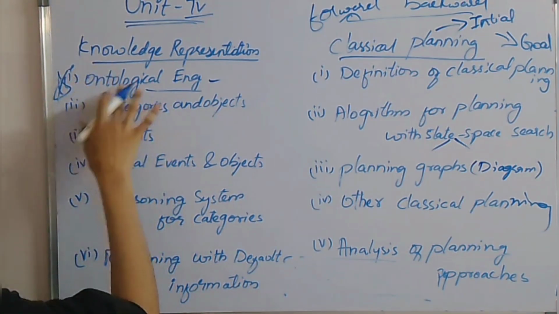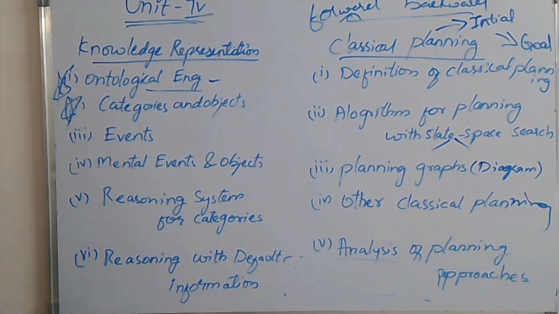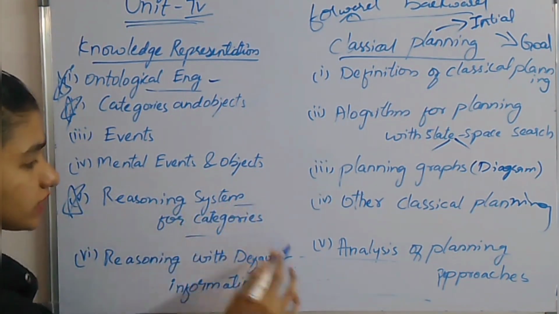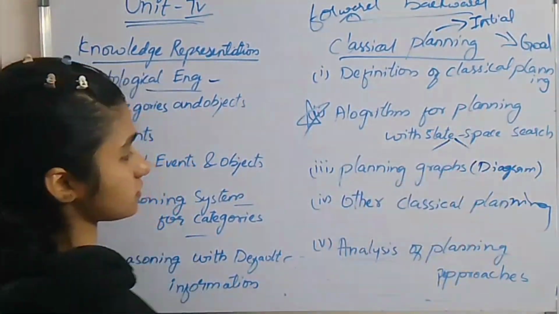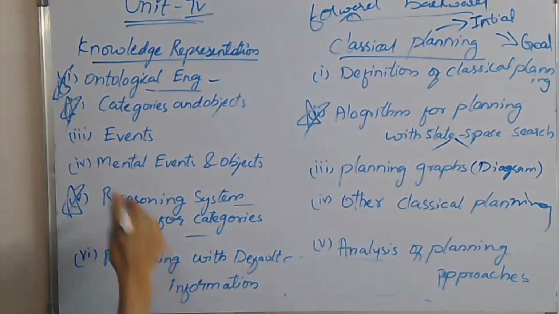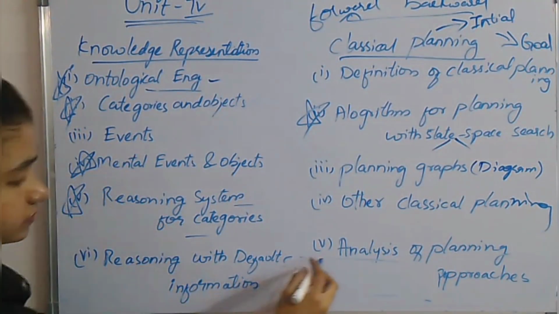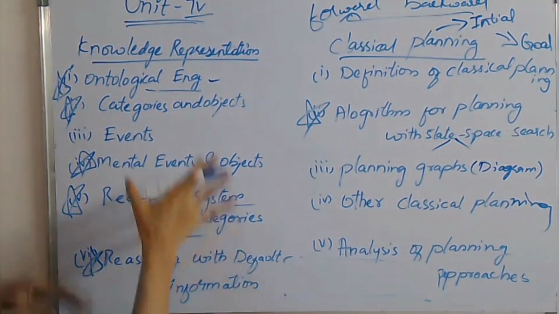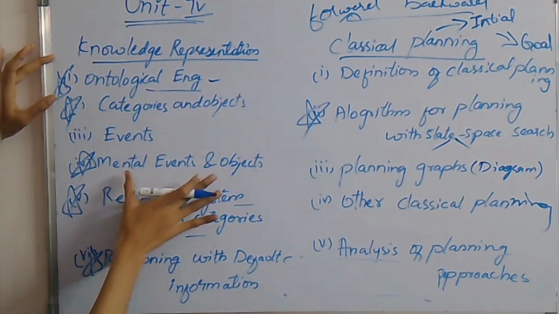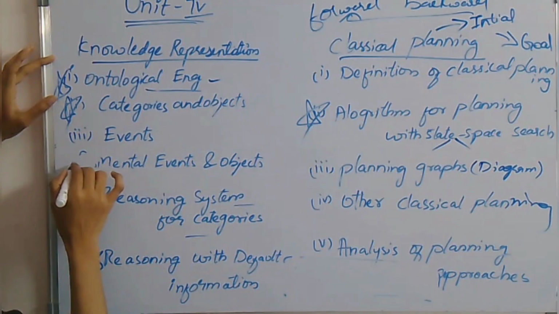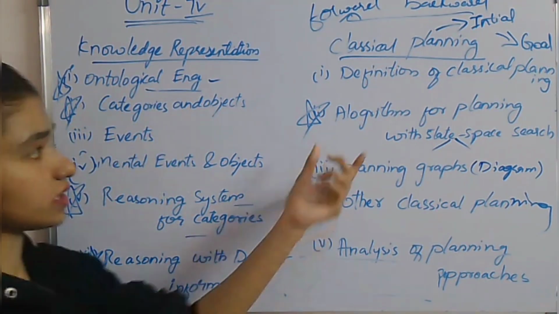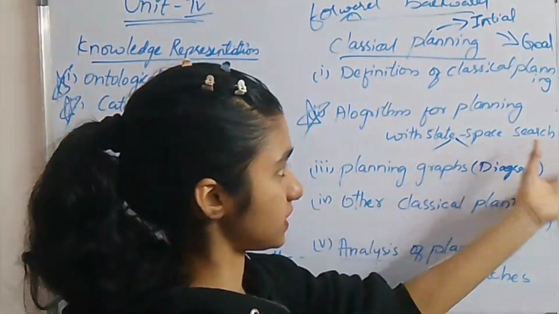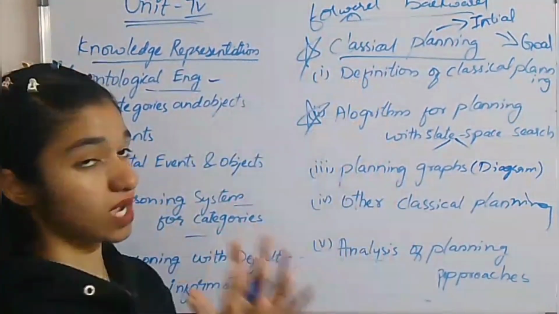First is ontological engineering, categories and objects, and you can go for reasoning systems for categories, and the algorithm for planning with state space search. After that you can go for the other things. First complete these.